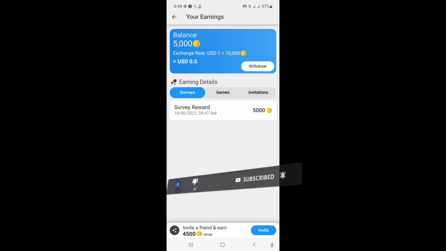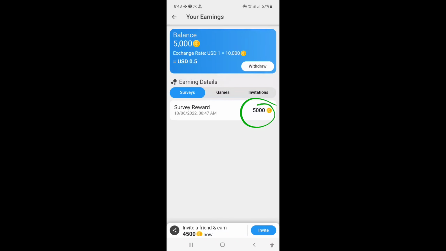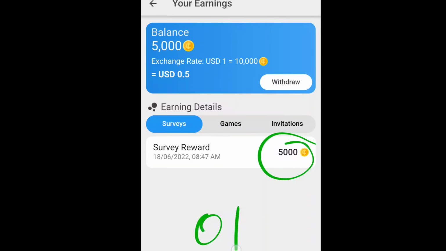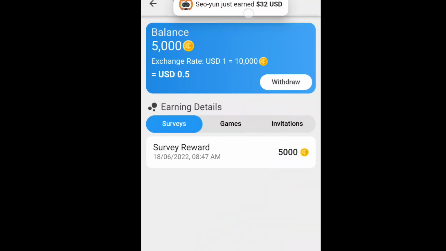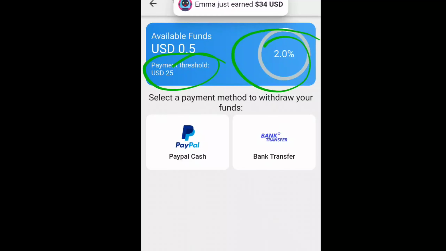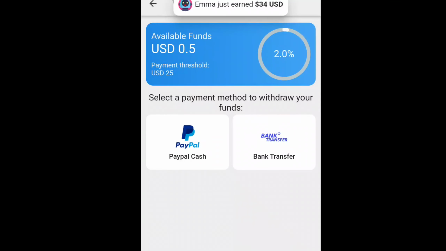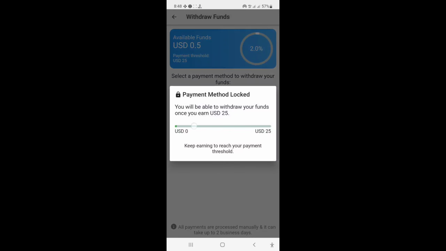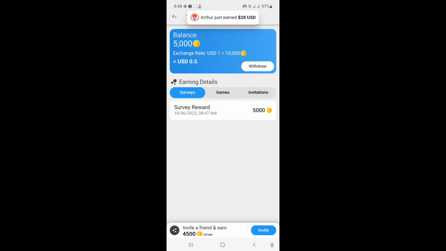My earning option: I am just clicking now, 5,000 coins earning. The minimum withdrawal available is $25, and $1 is converted at 10,000 coins, which you need. Okay, bank transfer is available. This earning application is a very strong earning application. $25, and my payment is complete 2%. Okay, and PayPal and bank transfer are available now.